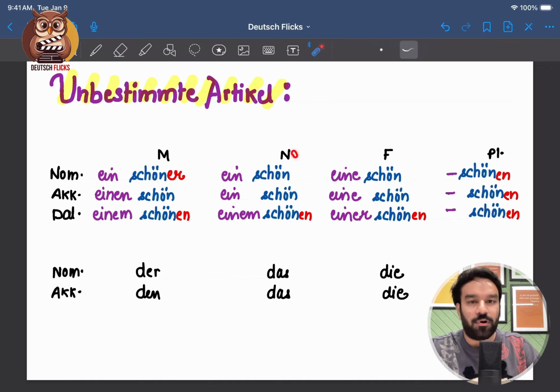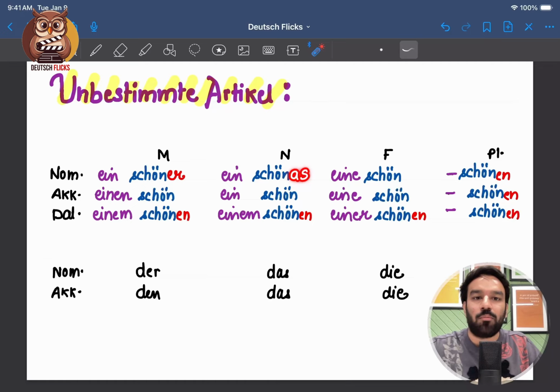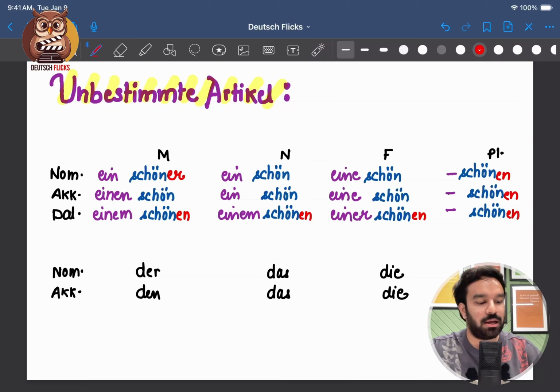Now here for neuter we have das. Now if I write here a and s by removing d, the pronunciation is a bit weird, schönas. Now instead of having a, what we'll do is we'll replace it with e. So it becomes ein schönes, and it is easier to pronounce, ein schönes. So you should remember one thing: adjective endings always start with the letter e.